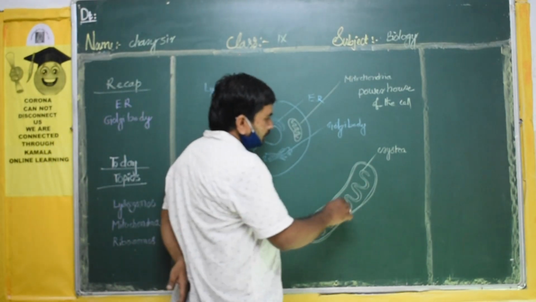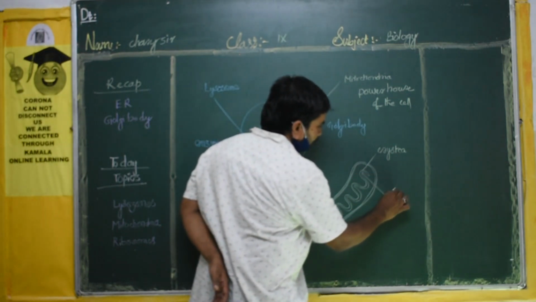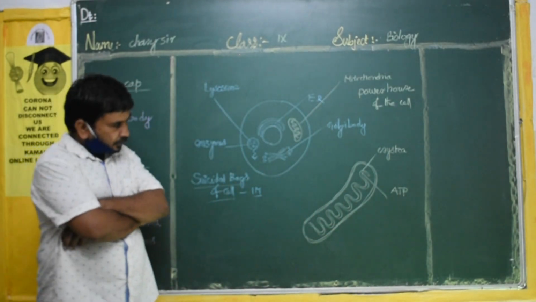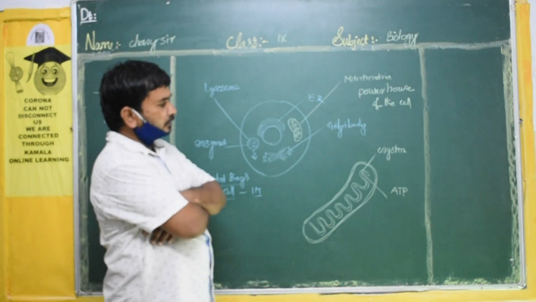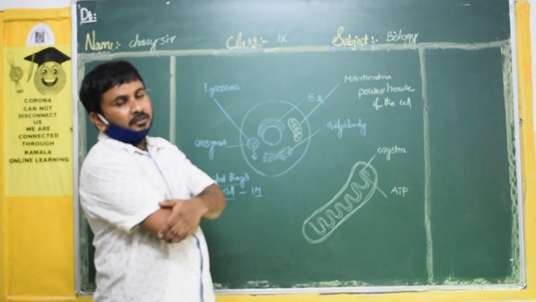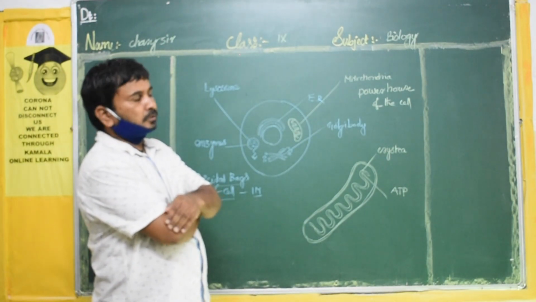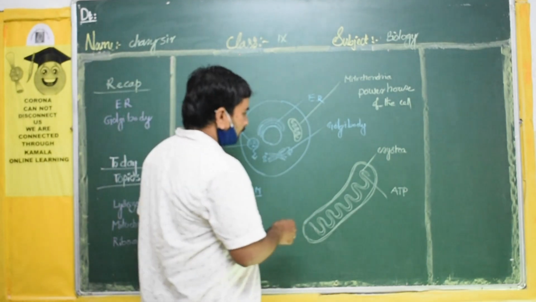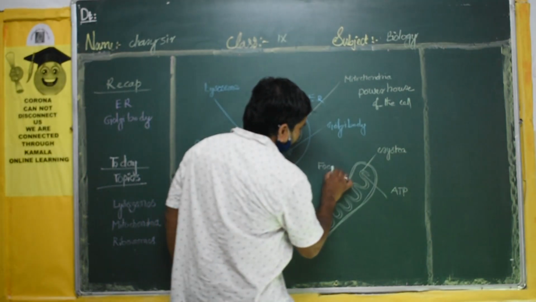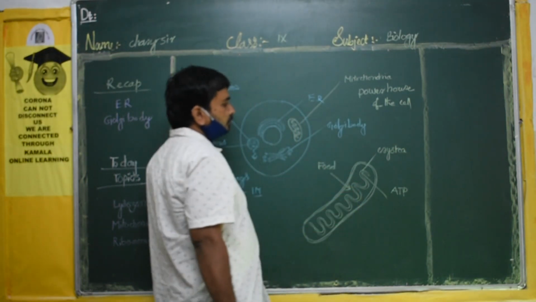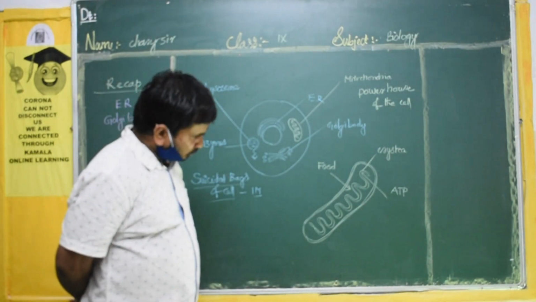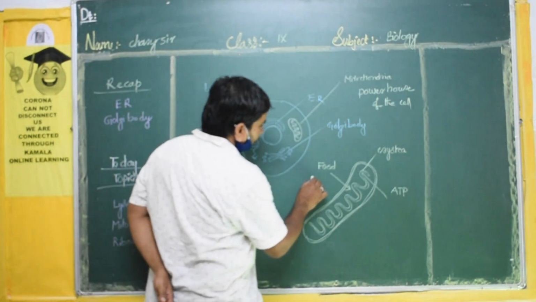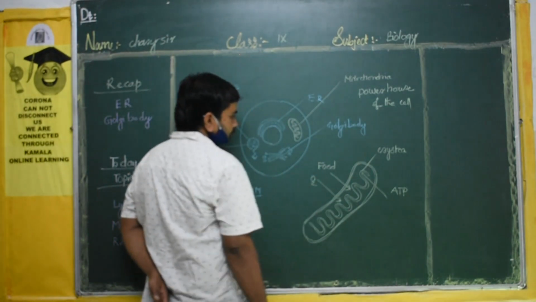Okay. So here inside the cristae they will produce energy in the form of ATP, adenosine triphosphate. How is the energy produced? That is the question. Okay. So generally we will take what? Food. Yes, sir. We will take food materials. The food will enter inside the mitochondria. And not only food, we will take oxygen. So that oxygen also will enter into the mitochondria.